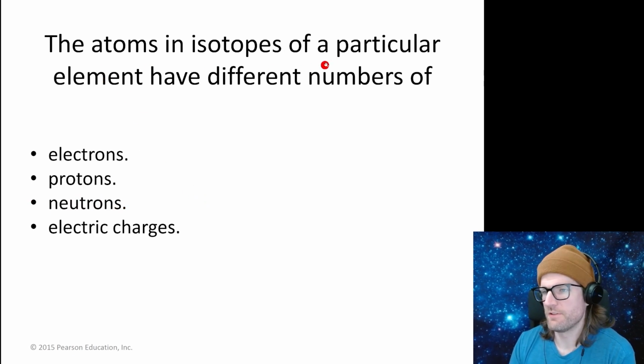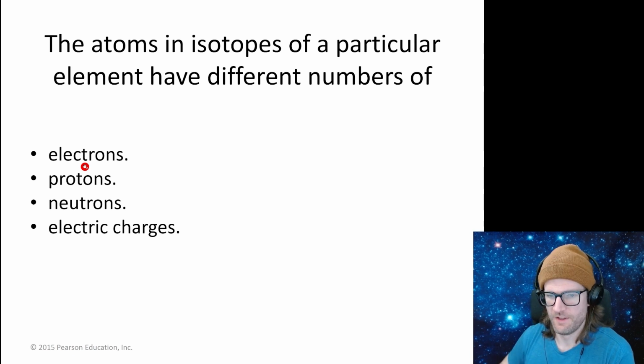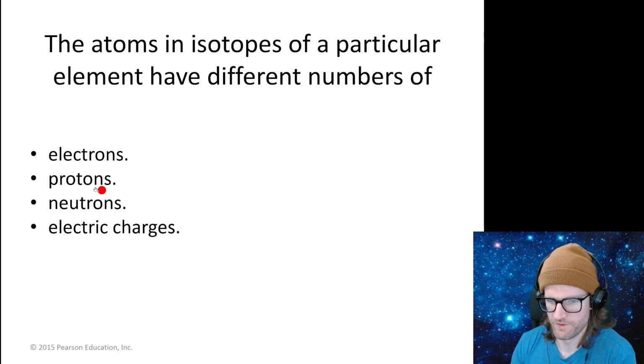The atoms and isotopes of a particular element have different numbers of neutrons. So electrons and protons are in balance if it's not an ion. The proton determines the element, and the number of neutrons determines the isotope. So neutrons.